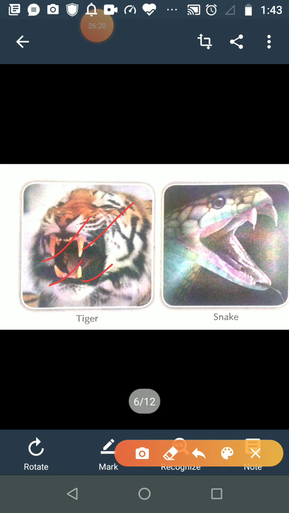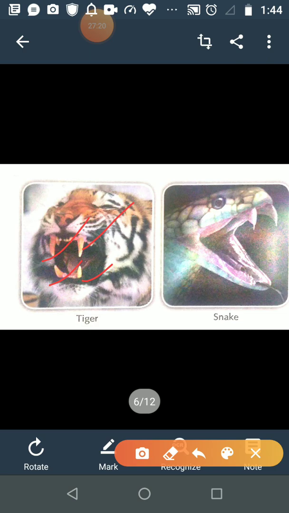Is it clear? Note down the first point: these animals have very sharp pointed front teeth, and the reason is to tear the flesh. Second point: their jaw is very strong. Why is their jaw very strong?